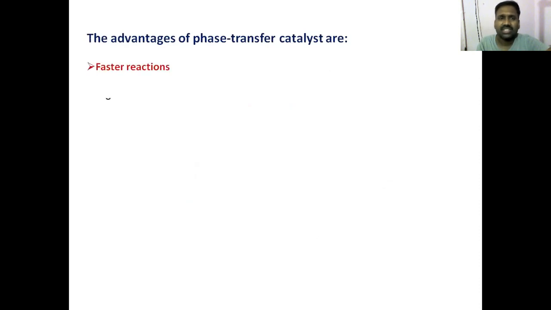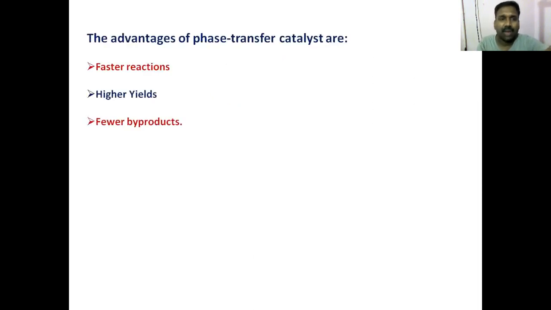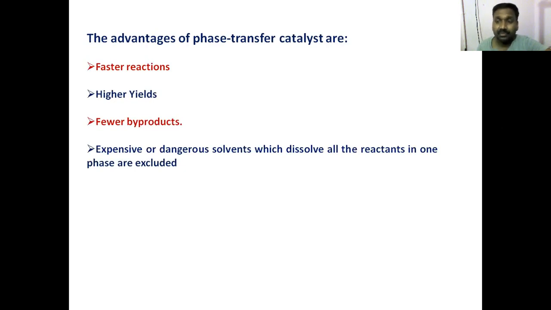Now, what are the advantages of phase transfer catalyst? The faster reactions and higher yields we have discussed already. Fewer byproducts. Of course, we can analyze this reaction. There is no byproduct at all. The acetyl group is not cleaved. So fewer byproducts. This is a very important advantage. Expensive or dangerous solvents which dissolve all the reactants in one phase are excluded. If there was no phase transfer catalyst, we could not have conducted this reaction.